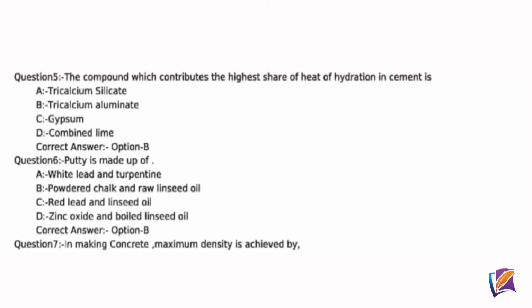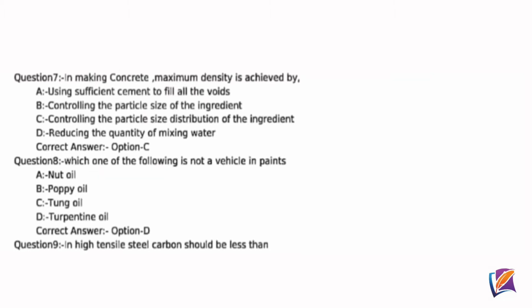Question 6. Putty is made up of? Correct answer option B, powdered chalk and raw linseed oil. Question 7. In making concrete, maximum density is achieved by? Correct answer option C, controlling the particle size distribution of the ingredient. Question 8. Which one of the following is not a vehicle in paints? Correct answer option D, turpentine oil.